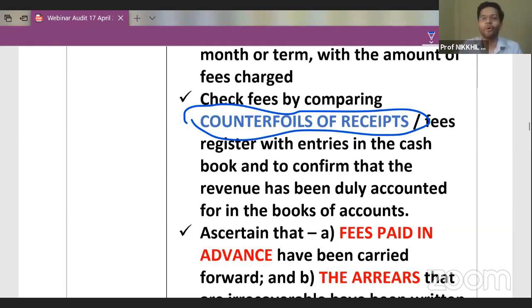Similarly, there's a concept of ghost employees. Sometimes to claim extra expenditure of salary, some companies say that, oh, we have 100 employees.